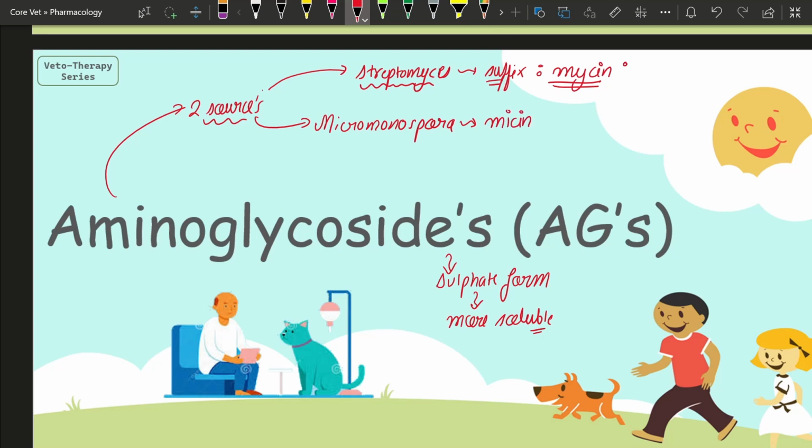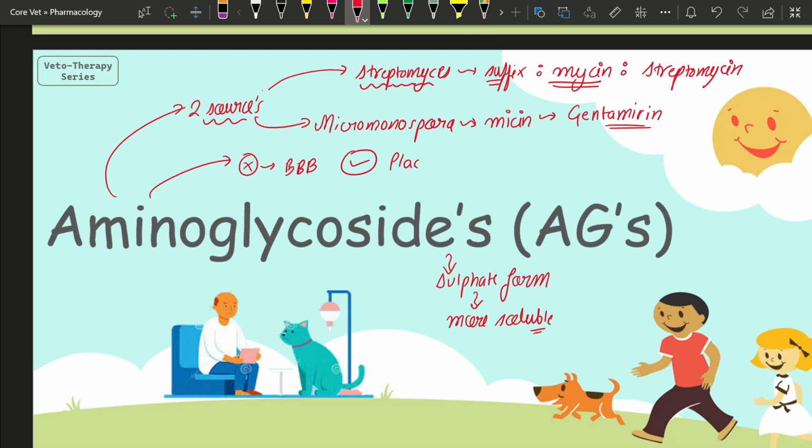For example, a drug obtained from Streptomyces is streptomycin. And an example of a drug obtained from Micromonospora is gentamicin. Aminoglycosides cannot penetrate the blood-brain barrier, but they can penetrate the placental barrier, which you should know.